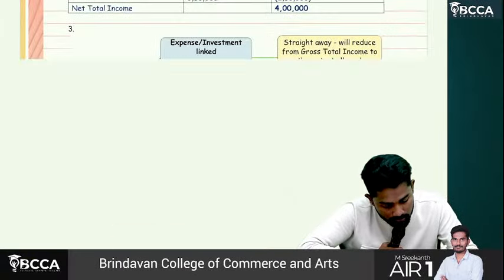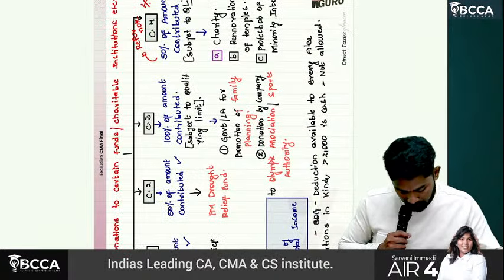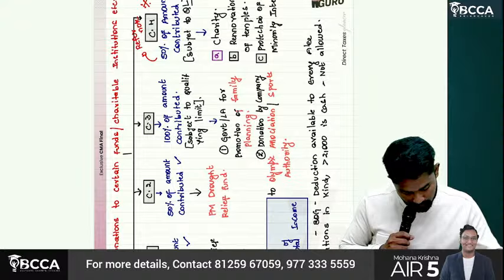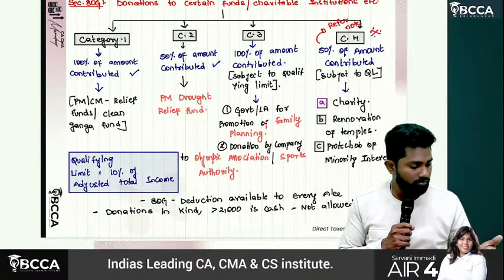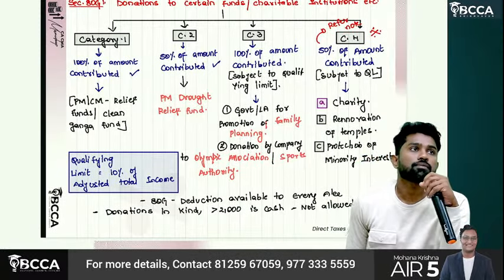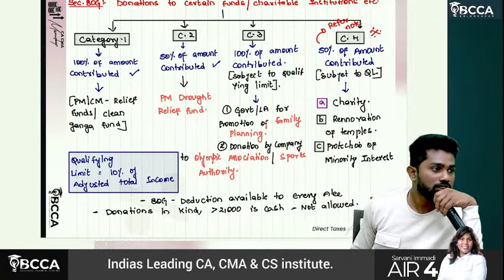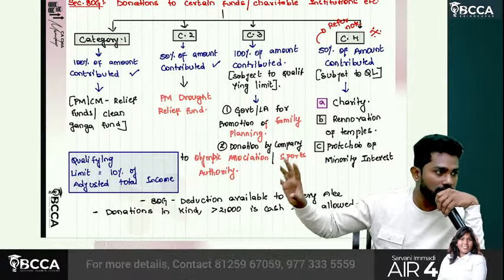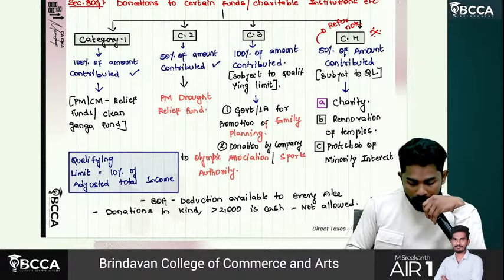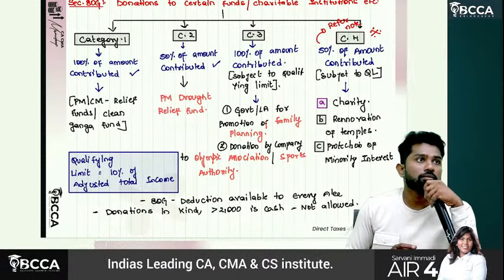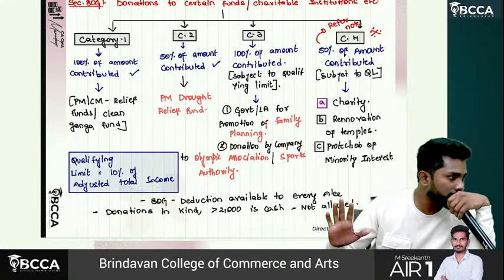So now come back to the theory discussion. As I said already, 80G is one of the complicated ones. I said it takes time, a little complicated. In the same way 80G is also a little complicated. 80G is with respect to donations made to certain funds and charitable institutions.